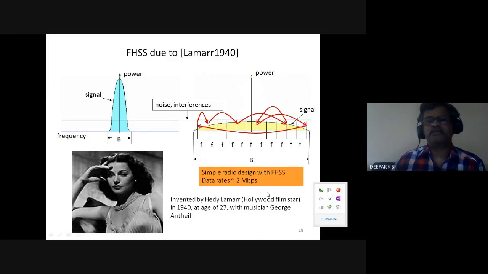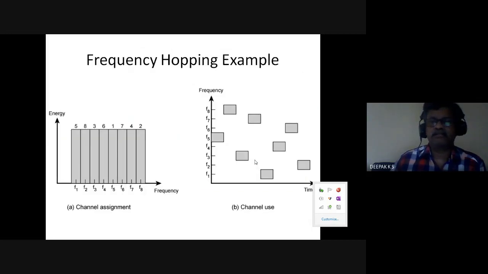So I just wanted to indicate that it is not just academicians who have this patent. So this frequency hopping spectrum, the patent has, but this is not fully academically proven or things like that. With the help of a musician only, she could come up with such an idea. So creativity and artists, they have contribution in this technology as well.